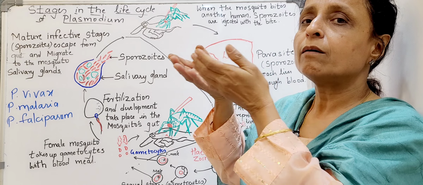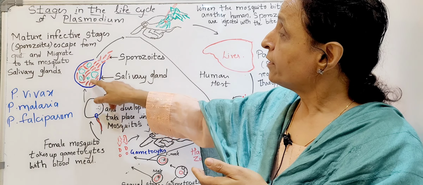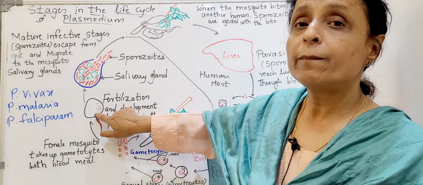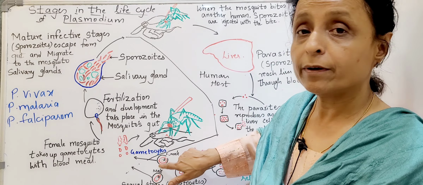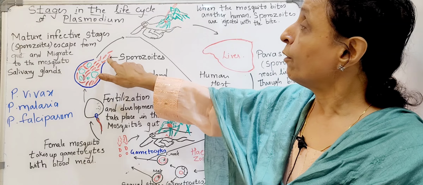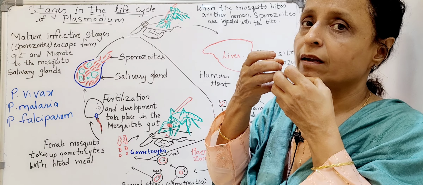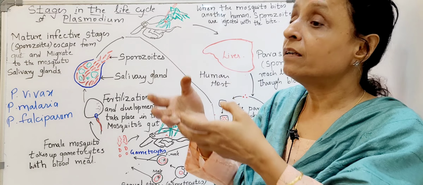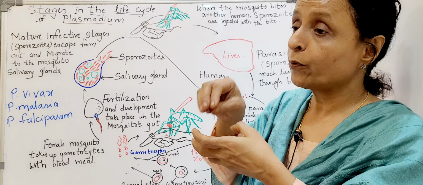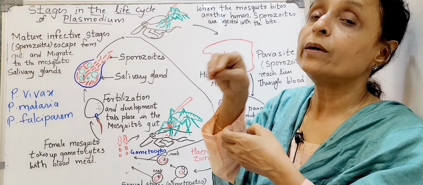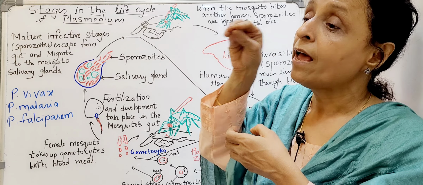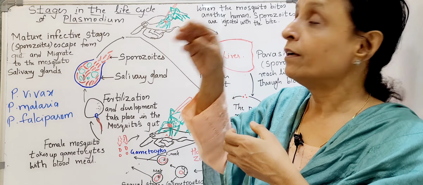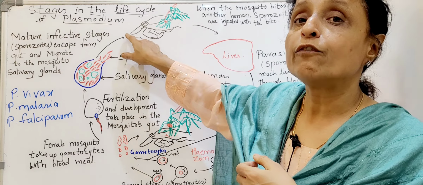From the gut it will come into the saliva. So now it has come into the salivary glands, the sporozoites which have been formed by the fertilization of the male and female cells. Now once it comes into the saliva, when the mosquito bites another person to suck the blood through the proboscis, at that time simultaneously it will transfer the sporozoites into the healthy person and infect them, and that transfer will lead to the formation of malaria in another person.